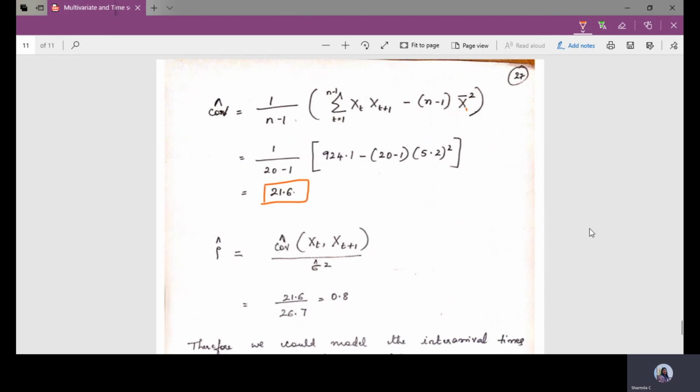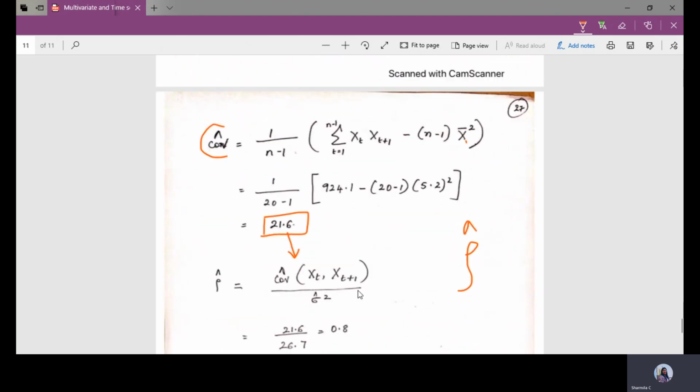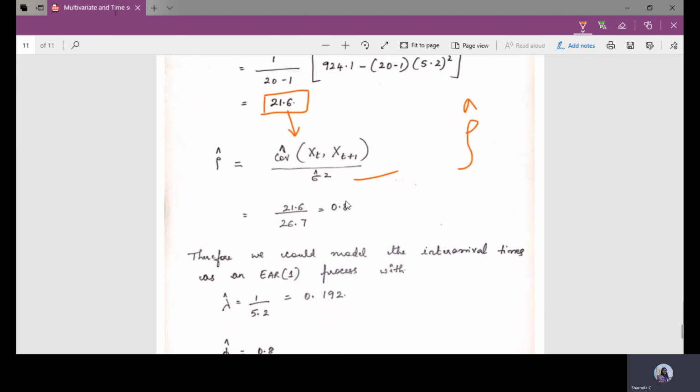You will get the answer 21.6. Now estimate the autocorrelation. This is called the autocorrelation, and the autocovariance is the covariance value 21.6 divided by the variance sigma square. The variance is given as 26.7. Just do it, and you will get 0.8.